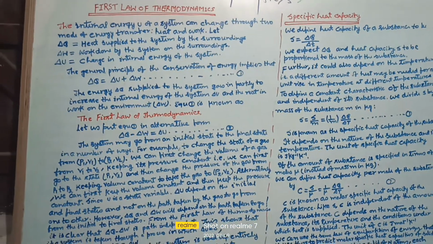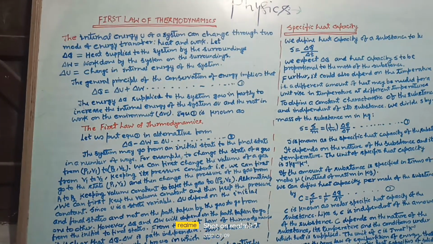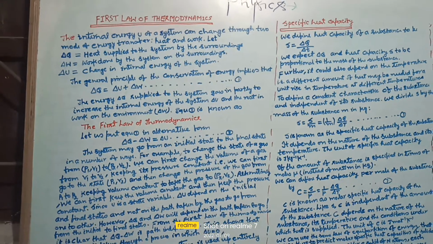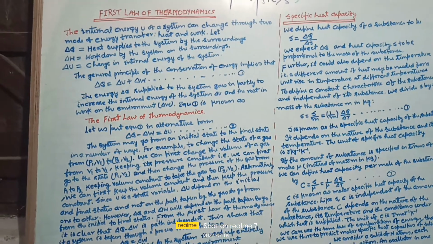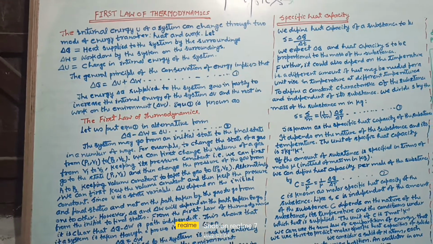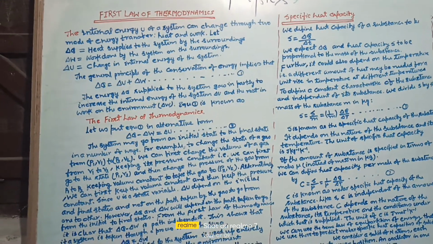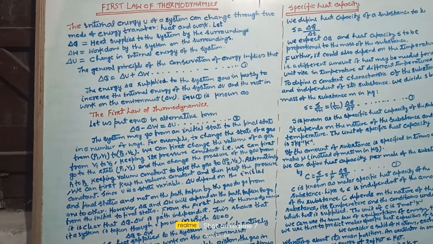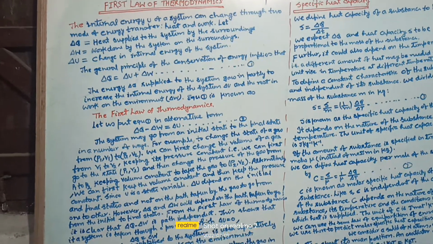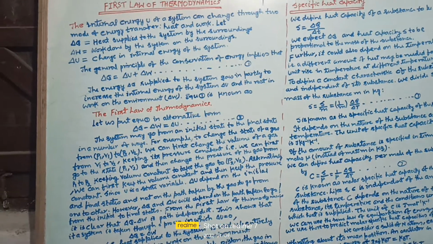In this, the internal energy U of a system can change through two modes of energy transfer. It means to say that heat can be transferred through two modes, or internal energy can be transferred through two modes. The first mode is heat and the second mode is work.